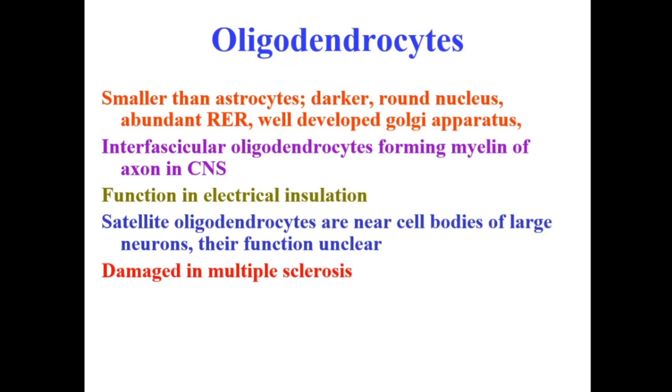Interfascicular, as the name indicates, these are present in between the fasciculi, so in the white matter of the central nervous system we have the interfascicular oligodendrocytes. Then we have the perivascular and perineuronal types. Perineuronal, as the name indicates, are around the nerve cell body, so they are present in the grey matter. Satellite oligodendrocytes are near cell bodies of large neurons. Their function is unclear.